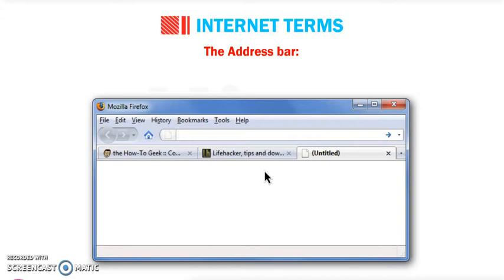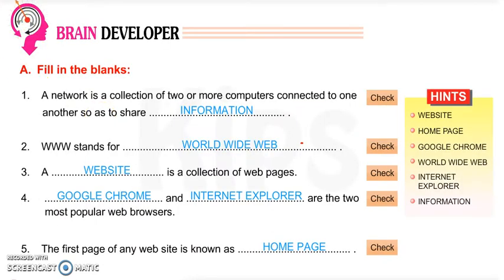Okay, now we will complete chapter 7 and 8 in our next class. Now I will give you homework. Open page number 9. Okay children, you can see now this is your homework. Page number 9, Exercise A, fill in the blanks. You have to make one computer copy, classwork and homework the same.